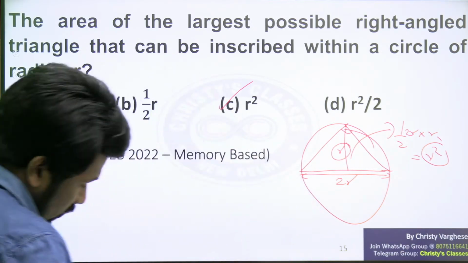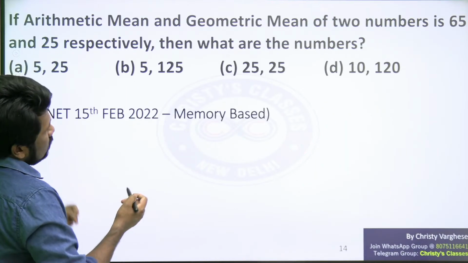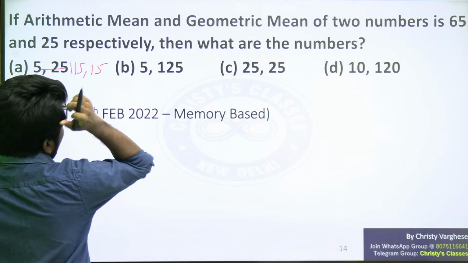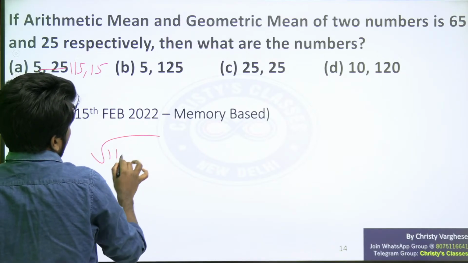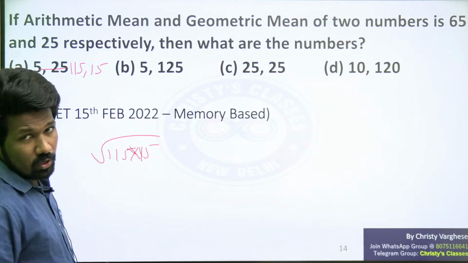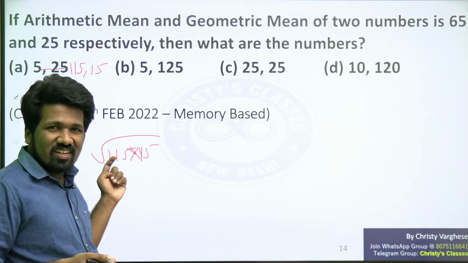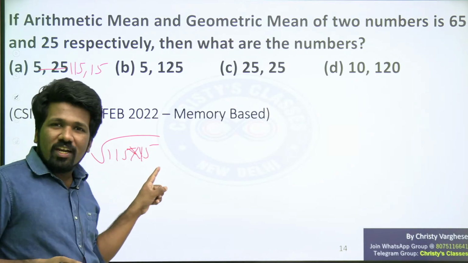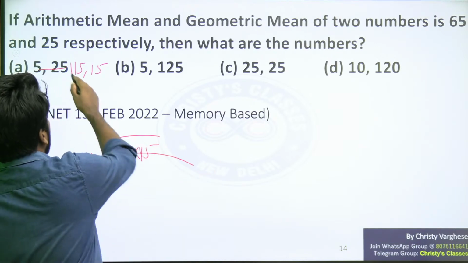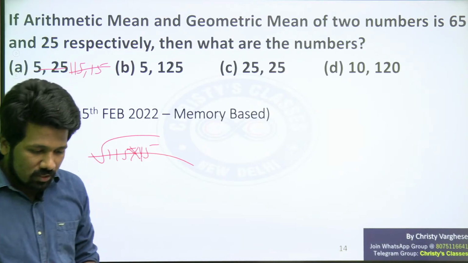Shamsul mentioned that in the previous question one option was 115 and 15. Okay, let me tell you, 115 and 15 does not give you any different answer. For example, if I am putting 115 and 15, that will add up to 130, I agree. But 115 into 15, if you find the square root of it, that will not be 25 for sure. Because 25 square is 625. You don't have to multiply it to understand it. 115 into 10 itself is much more than 625. So that itself eliminates this. So whatever be the option, either arithmetic mean will disqualify or geometric mean will disqualify. Shamsul, I think it is clear.